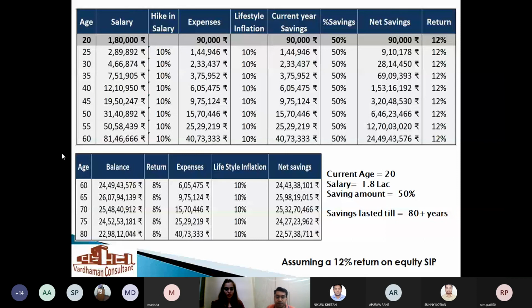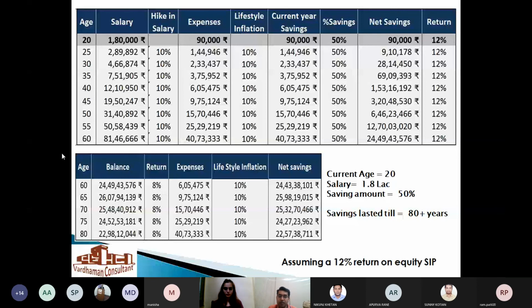As you can see, the salary at the start is only 1.8 lakh, and we are giving an increment as per the standard procedure, and later on he reaches a good point of around 80 lakhs of annual salary, and this saving will last for 80 plus years. So if you are saving 50% of your annual salary, you will have a good amount of corpus.